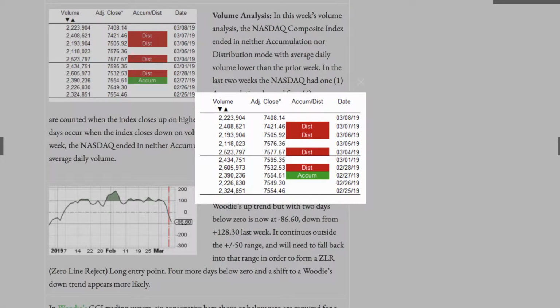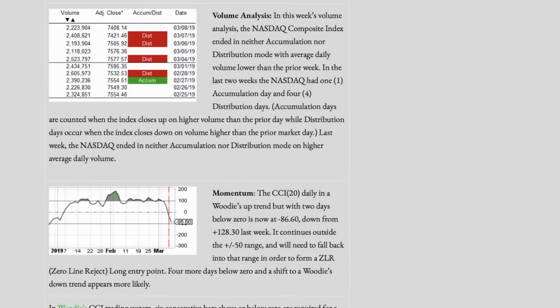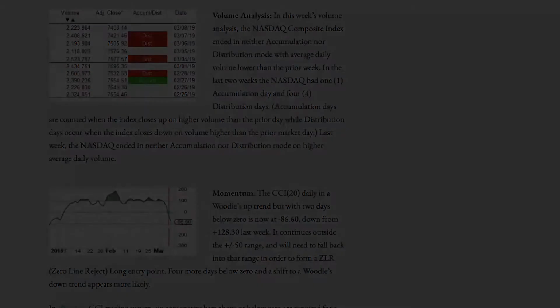Volume analysis. In this week's volume analysis, the Nasdaq Composite Index ended in neither accumulation nor distribution mode, with average daily volume lower than the prior week. In the last 2 weeks, the Nasdaq had 1 accumulation day and 4 distribution days. Accumulation days are counted when the index closes up on higher volume than the prior market day, while distribution days occur when the index closes down on volume higher than the prior market day. Last week, the Nasdaq ended in neither accumulation nor distribution mode, on higher average daily volume.